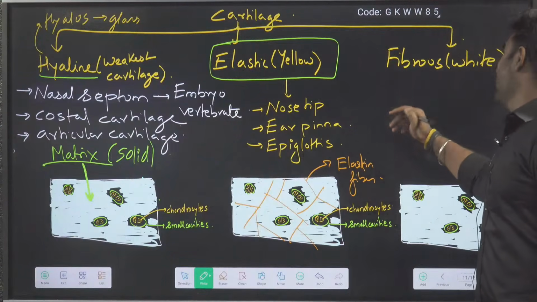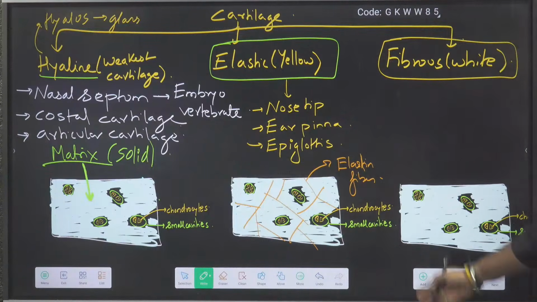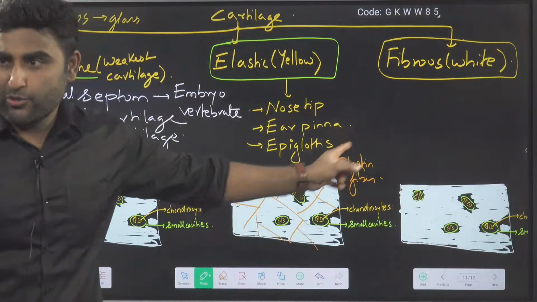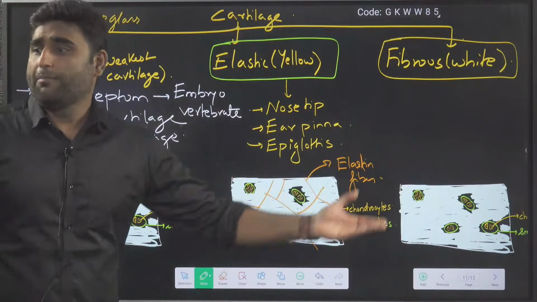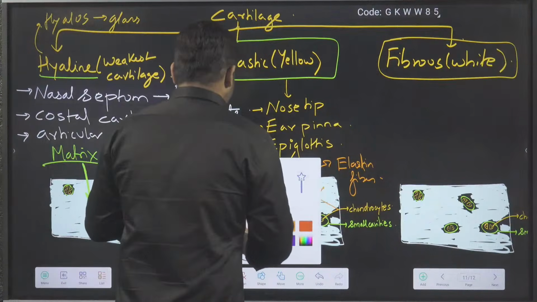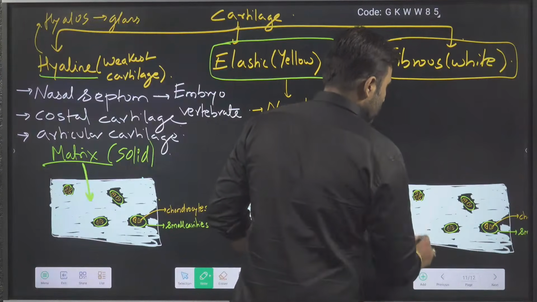Then we have fibrous cartilage, also called white cartilage. What should I put in the matrix? In yellow cartilage, you put the elastin fibers. In white cartilage, what will you put? You will put collagen fibers. What will you put here? Collagen bundle fibers. So like this, collagen fiber.